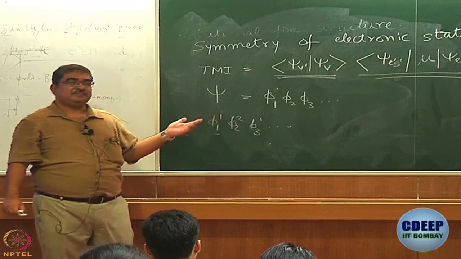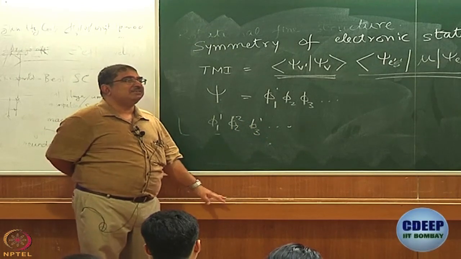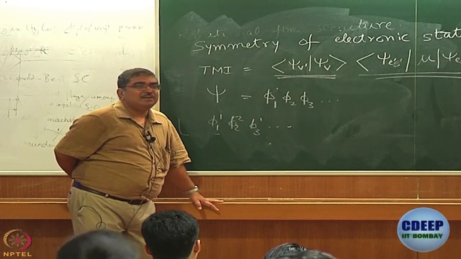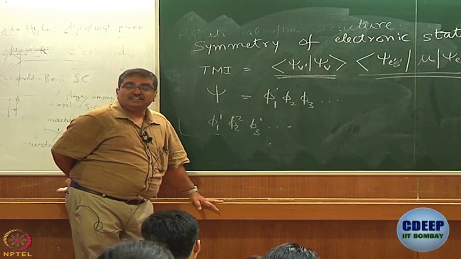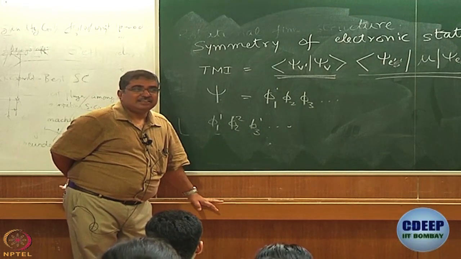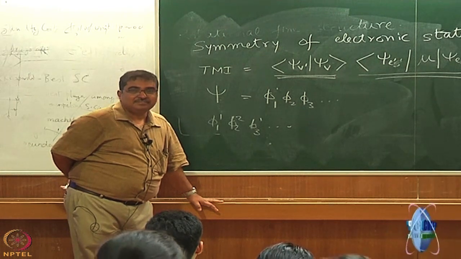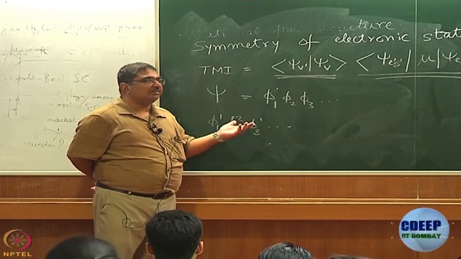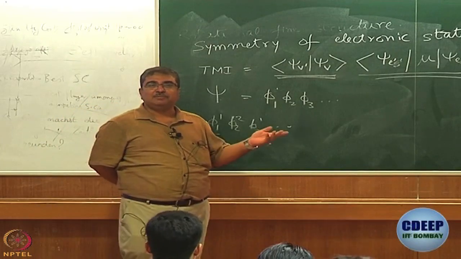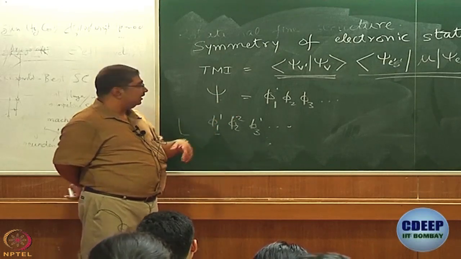What is the electronic wave function for the dihydrogen ground state? Whatever is the bonding orbital, 1s plus 1s, that you multiplied twice, and then you wrote electron 1, electron 2 and proceeded.